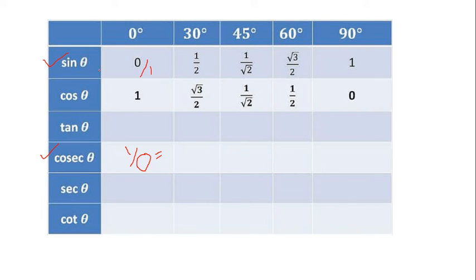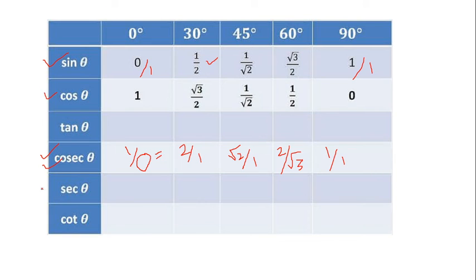Now look here, sine 30 degree is 1 by 2, correct? Cosec and sine are reciprocal, so cosec of 30 degree will be 2 by 1. Now 45 degree, it is 1 by root 2, so cosec will be root 2 divided by 1. For root 3 by 2, it will be 2 by root 3. For 90 degree, sine is 1, so it is 1 by 1. Correct? So cosec is complete.